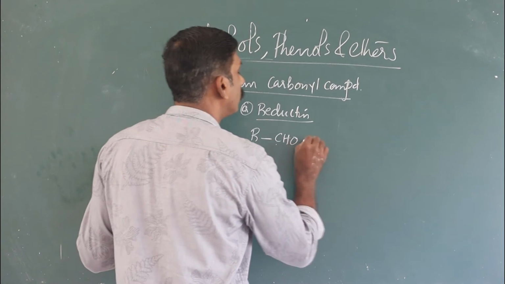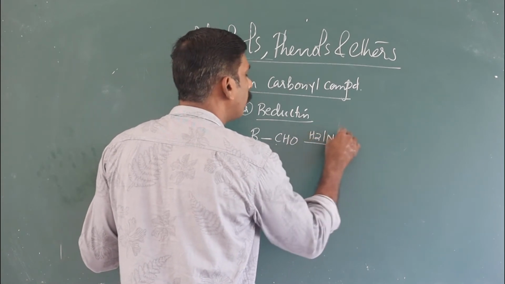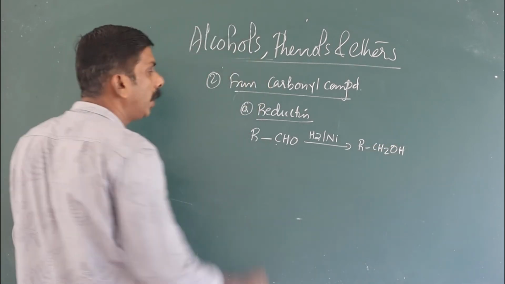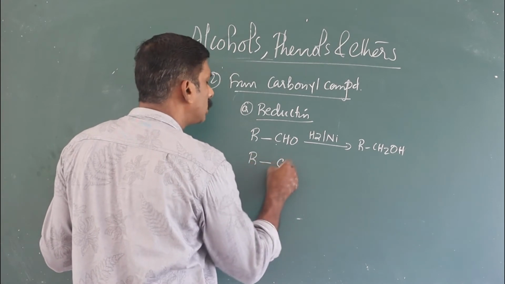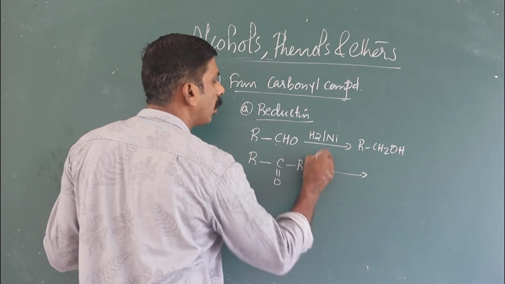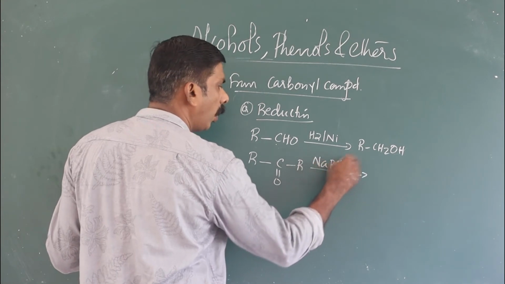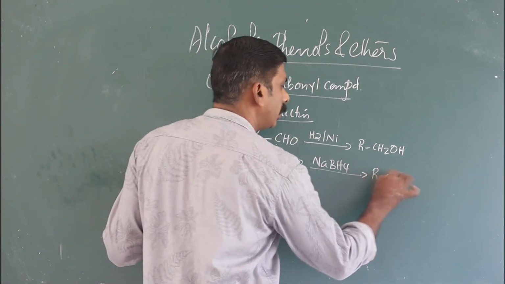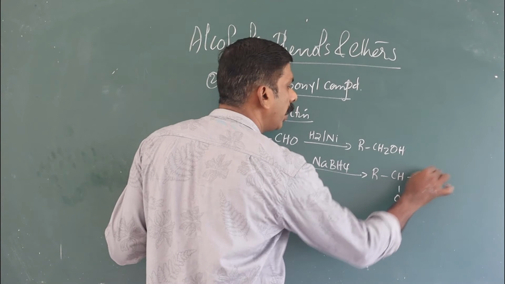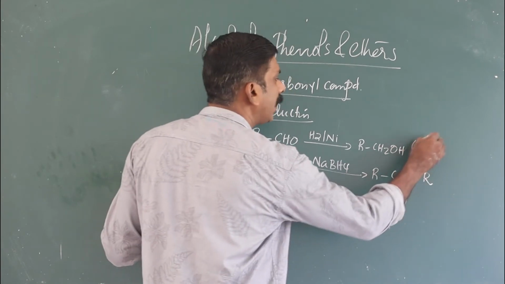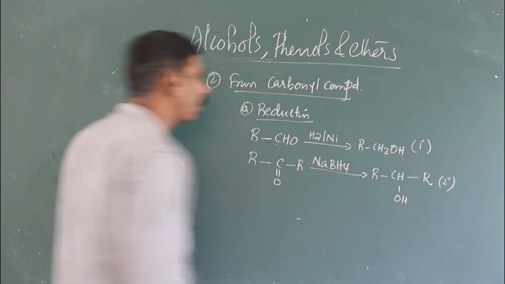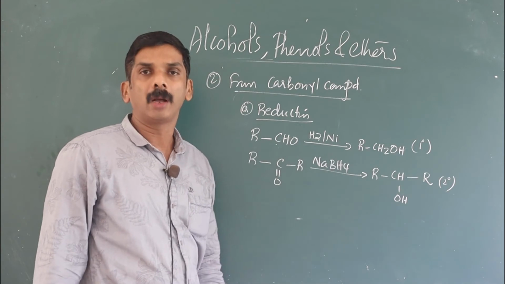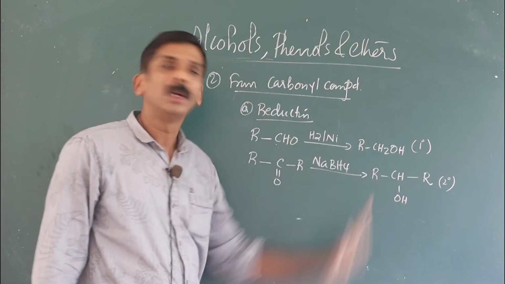RCHO, with hydrogen in presence of nickel, gives RCH2OH, primary alcohol. RCOR in presence of sodium borohydride, NaBH4, gives RCHOHR. It is secondary alcohol. That is, aldehydes are reduced to primary alcohol and ketones are reduced to secondary alcohol.